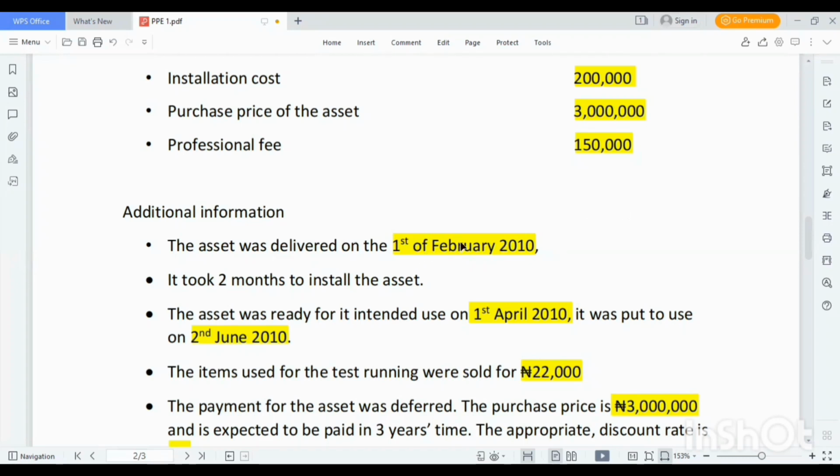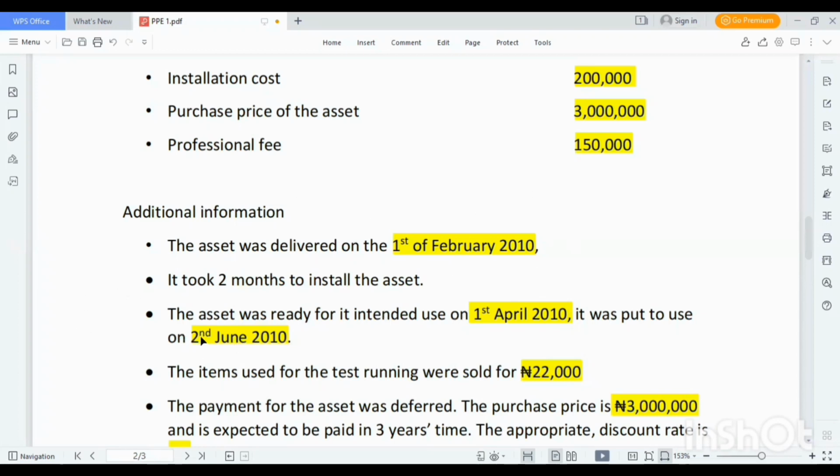So depreciation cannot start as at 1 February 2010. It also took 2 months to install the assets. The asset was ready for its intended use on 1 April 2010. It was put to use on 2nd June 2010.